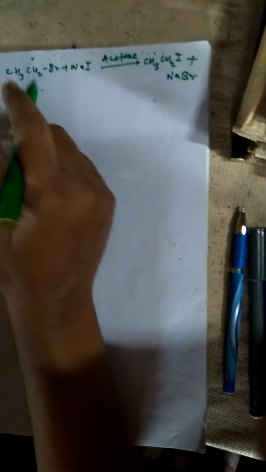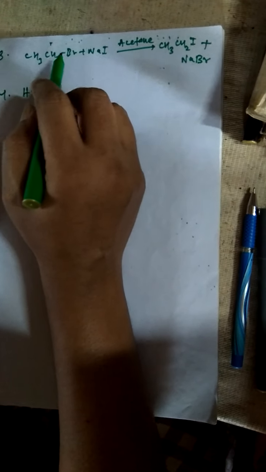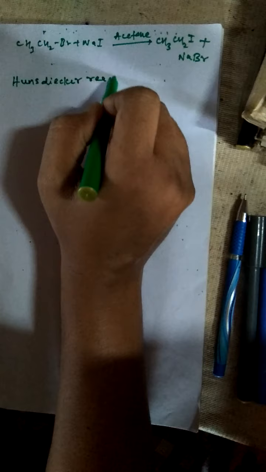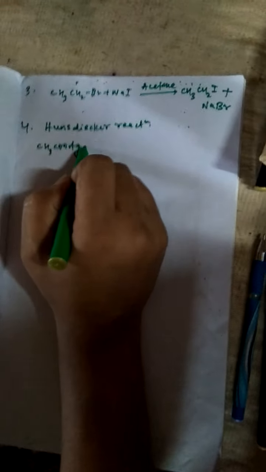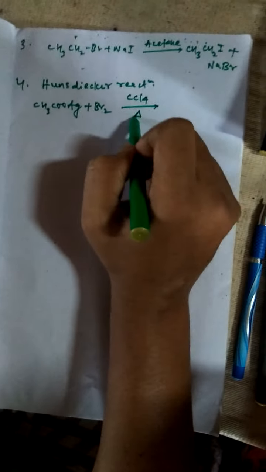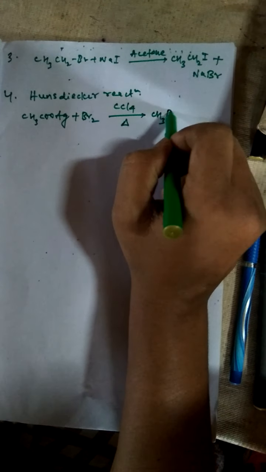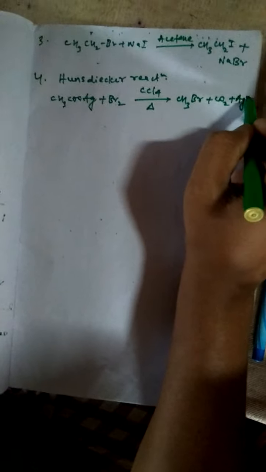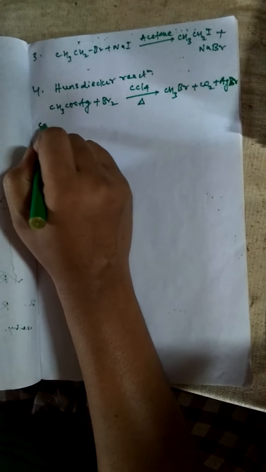Then another preparation is from the silver salt of carboxylic acid, that is the Hunsdiecker reaction. When the silver salt of carboxylic acid, CH3COOAg, reacts with bromine in an inert solvent, carbon tetrachloride, it produces CH3Br plus carbon dioxide plus AgBr.